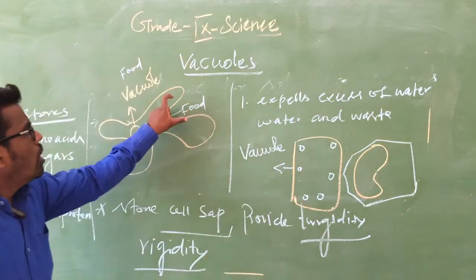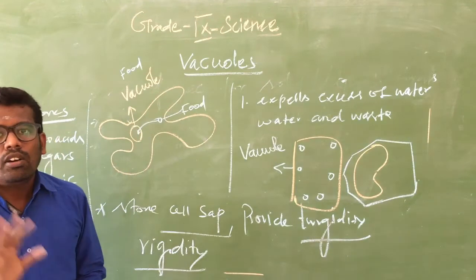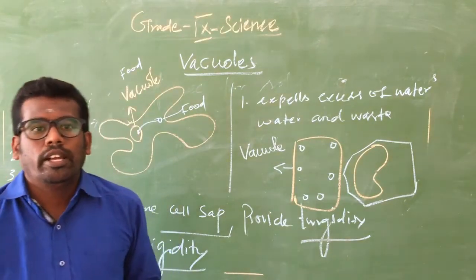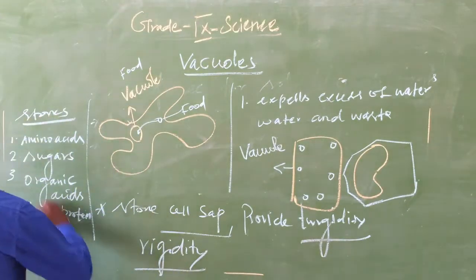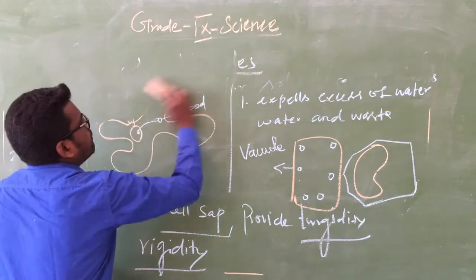So up to this the cell organelles are over. We have discussed all the types of cell organelles. Now we are going to see cell division.